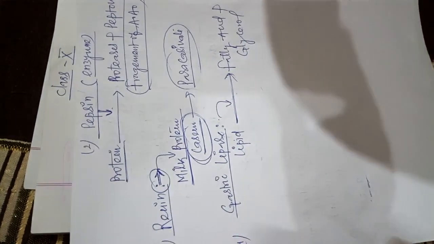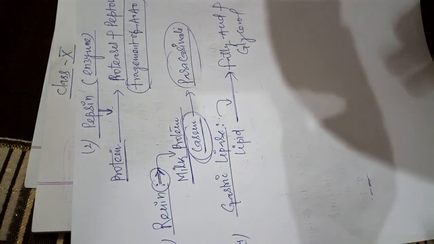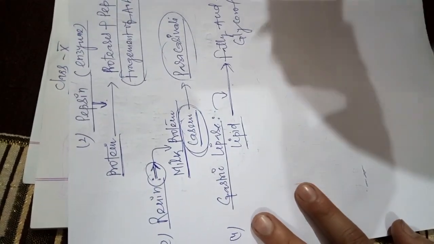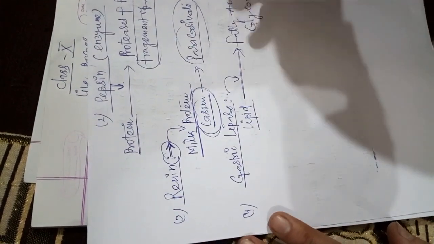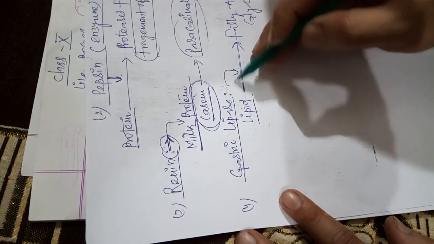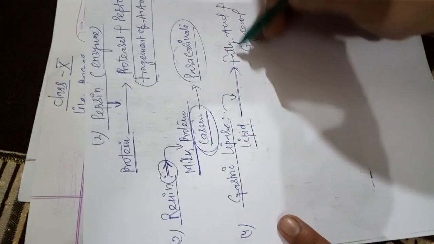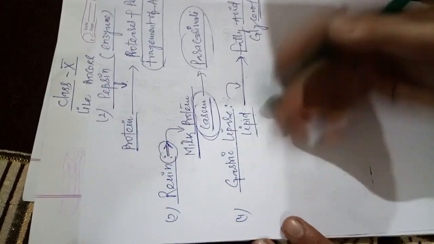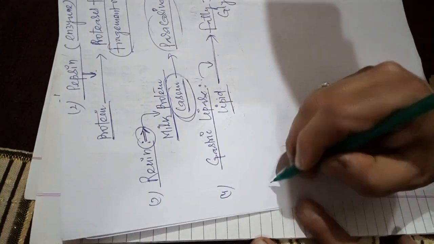So this gastric lipase acts on lipid and converts it into fatty acid and glycerol. Lipid is also a component of food. After the action of gastric lipase, it converts to fatty acid and glycerol. It means gastric lipase helps in the digestion of lipid.